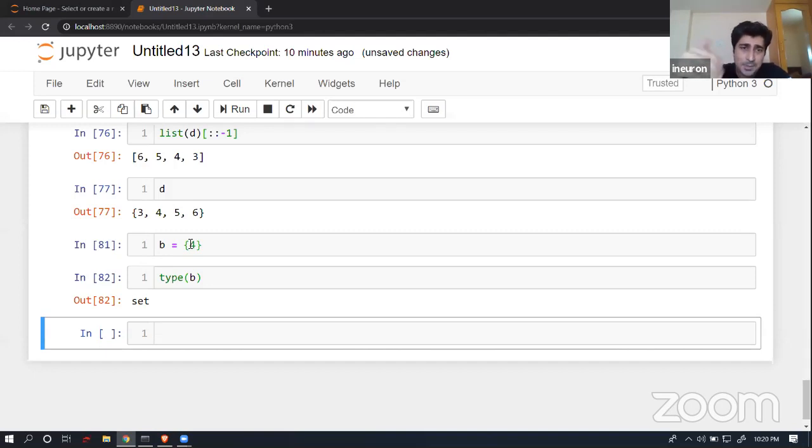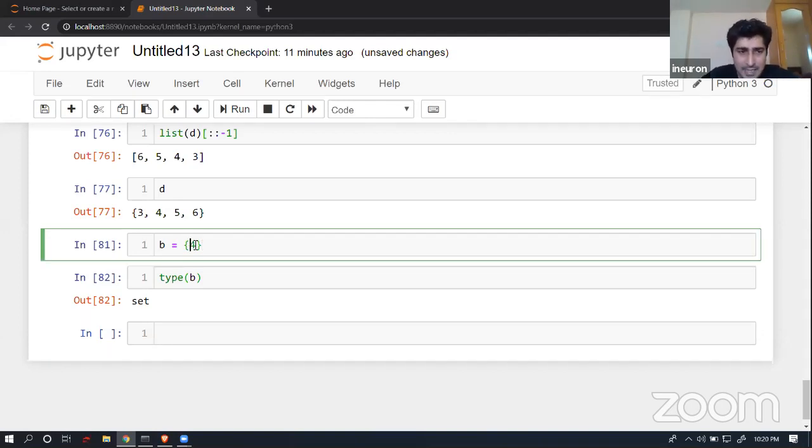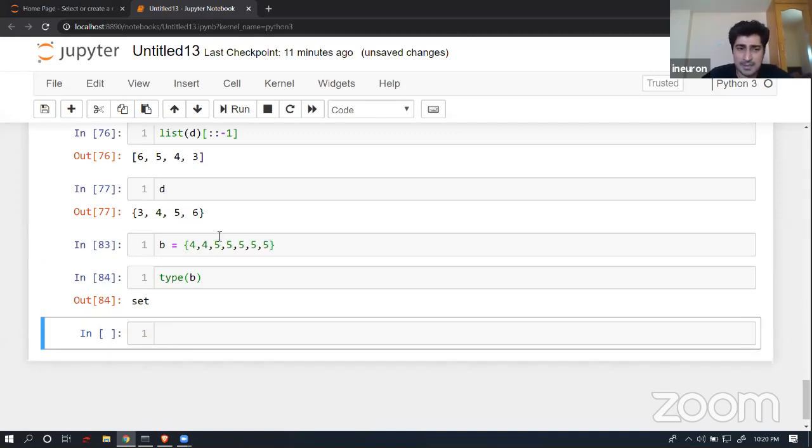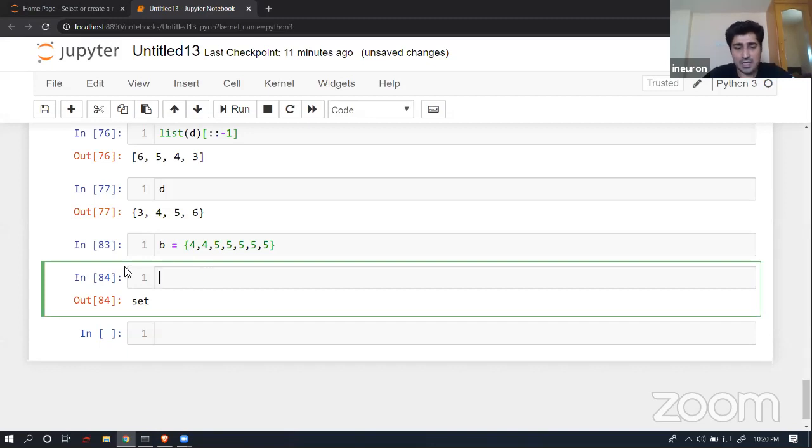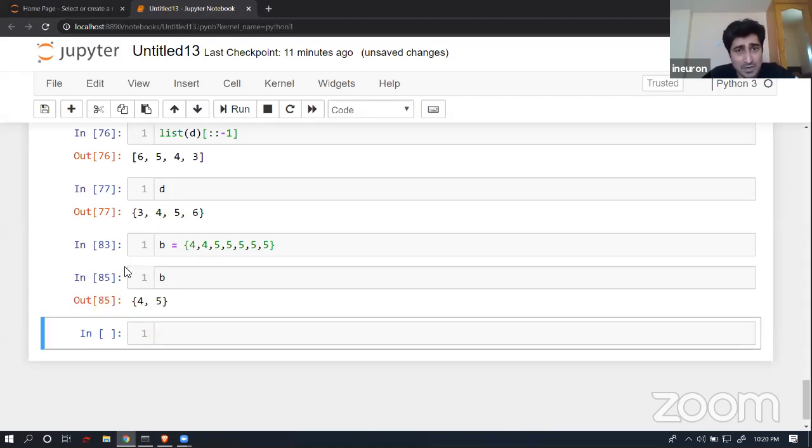So here I'm trying to pass a single element or maybe multiple elements. I can pass, there is no problem. And you will be able to observe that if I pass even a single element inside curly braces, it is going to represent a set in this particular place. I can add many elements over here. There is no problem. It's completely fine. And it will be able to accommodate all of that data in a unique way. So for sure, it is going to remove all the duplicates and keep only distinct elements. That's it. This is what it does.